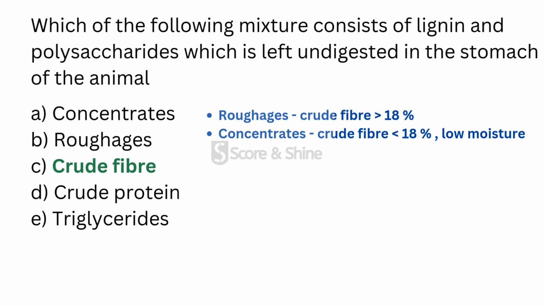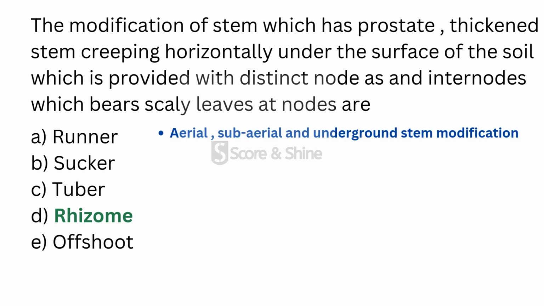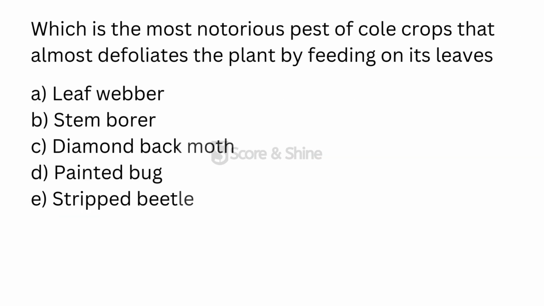Moving to the next one, the modification of the stem which has prostrate thickened stem creeping horizontally under the surface of the soil, which is provided with distant nodes and internodes which bear scaly leaves at nodes are? The answer is rhizome. So under stem modifications, there are three types or categories, which is aerial, subaerial and underground stem modifications. And here rhizome comes under underground stem modification. And the examples for rhizome are ginger, turmeric, banana, etc.